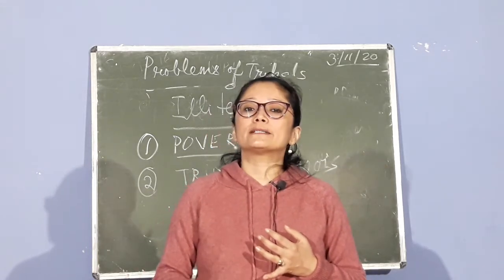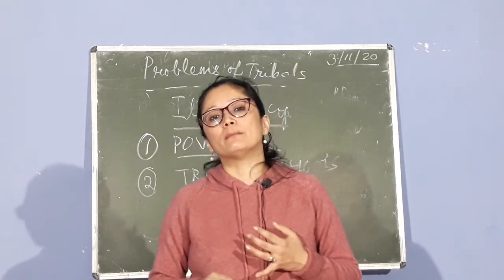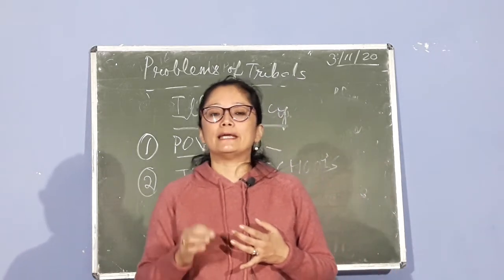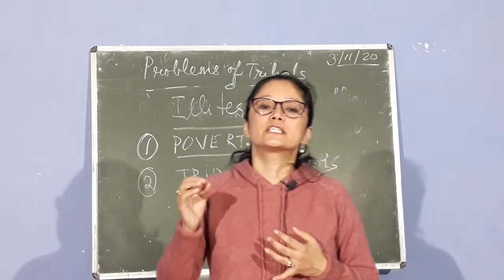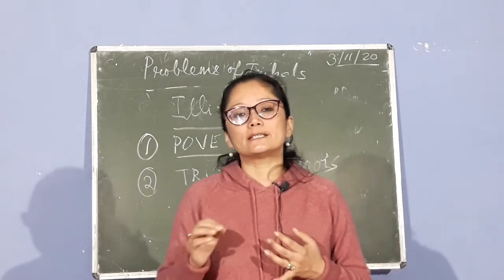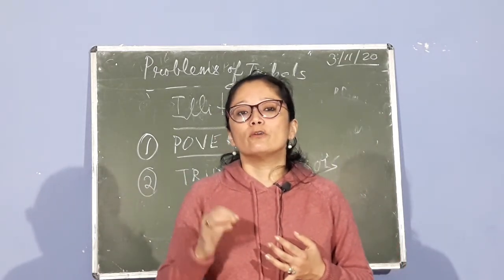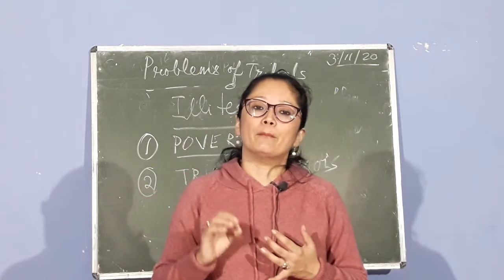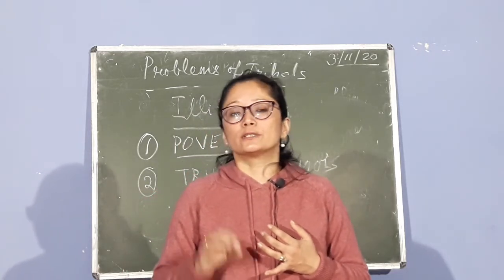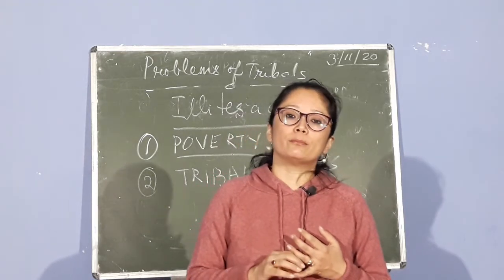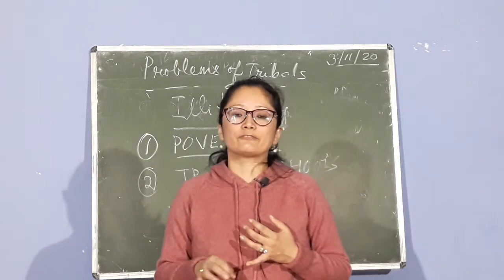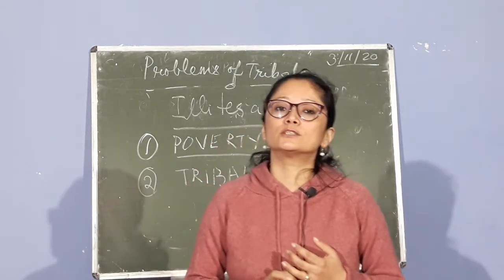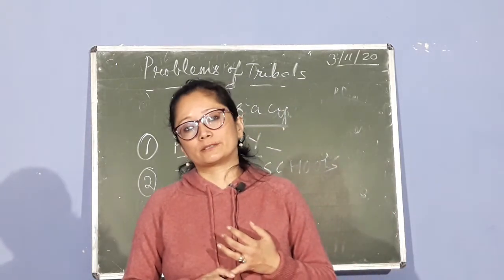Not only that, in order to encourage them to come, midday meals, free textbooks, medical aid, stationery, sports and games should also be introduced in order to solve the problem of illiteracy among the tribals. So this is the first social problem that is faced by the tribals, and we have discussed the causes, the consequences and the measures.